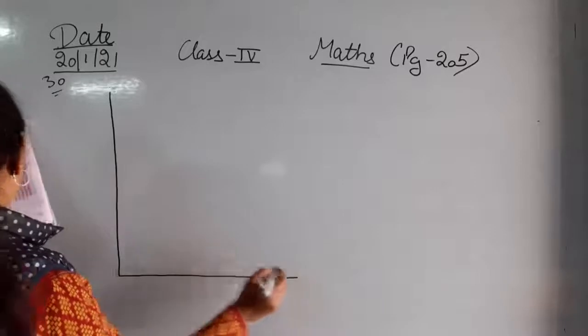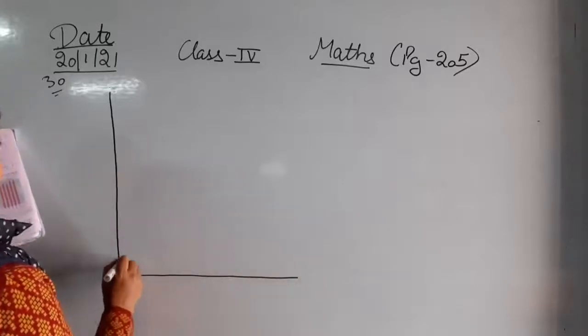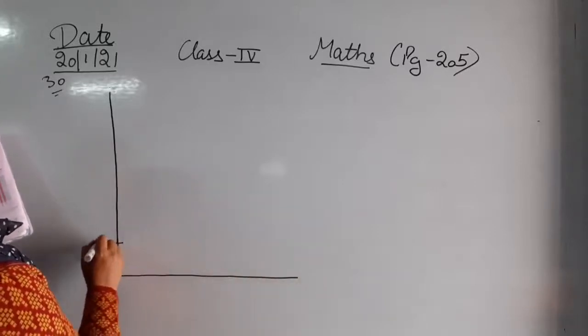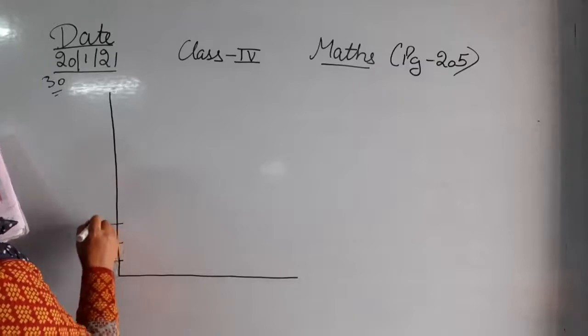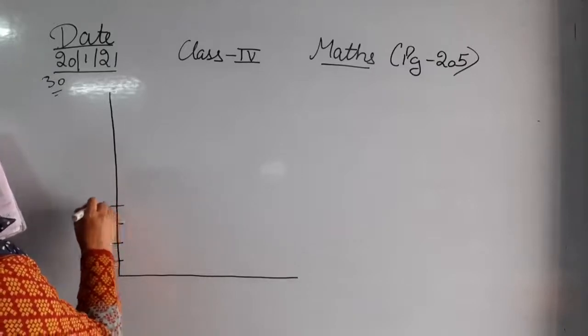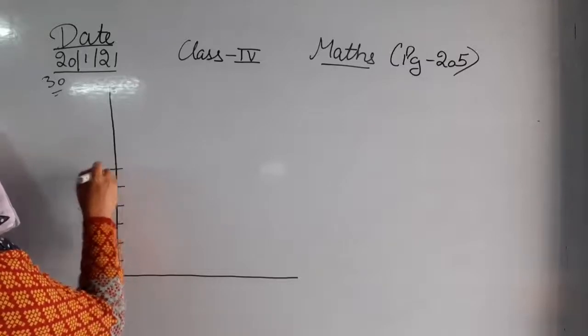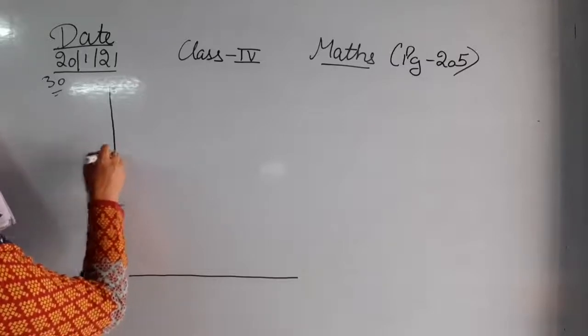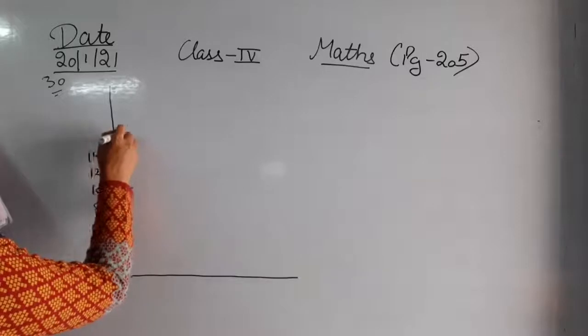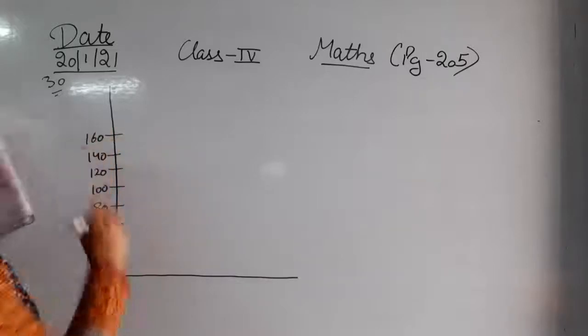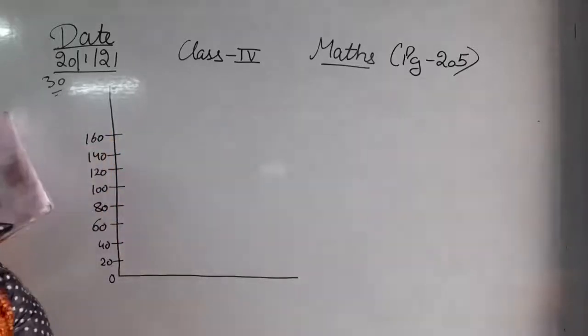I'm trying to draw 0, 20, 40, 60, 80, 100, 120, 140 and 160.